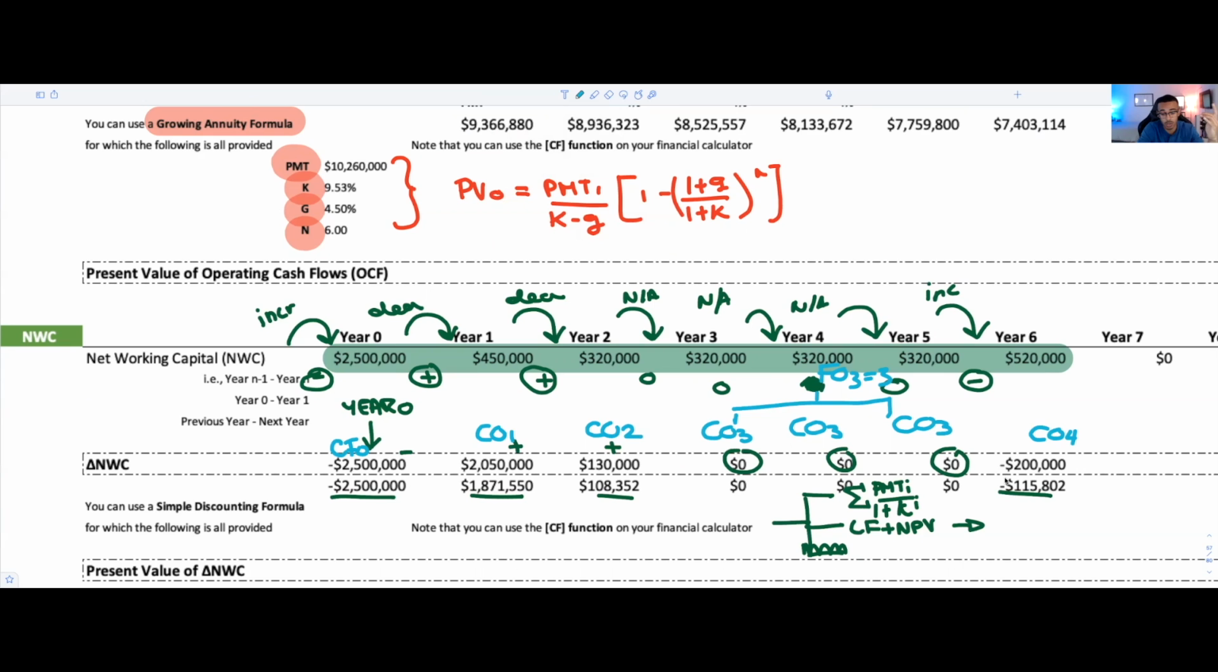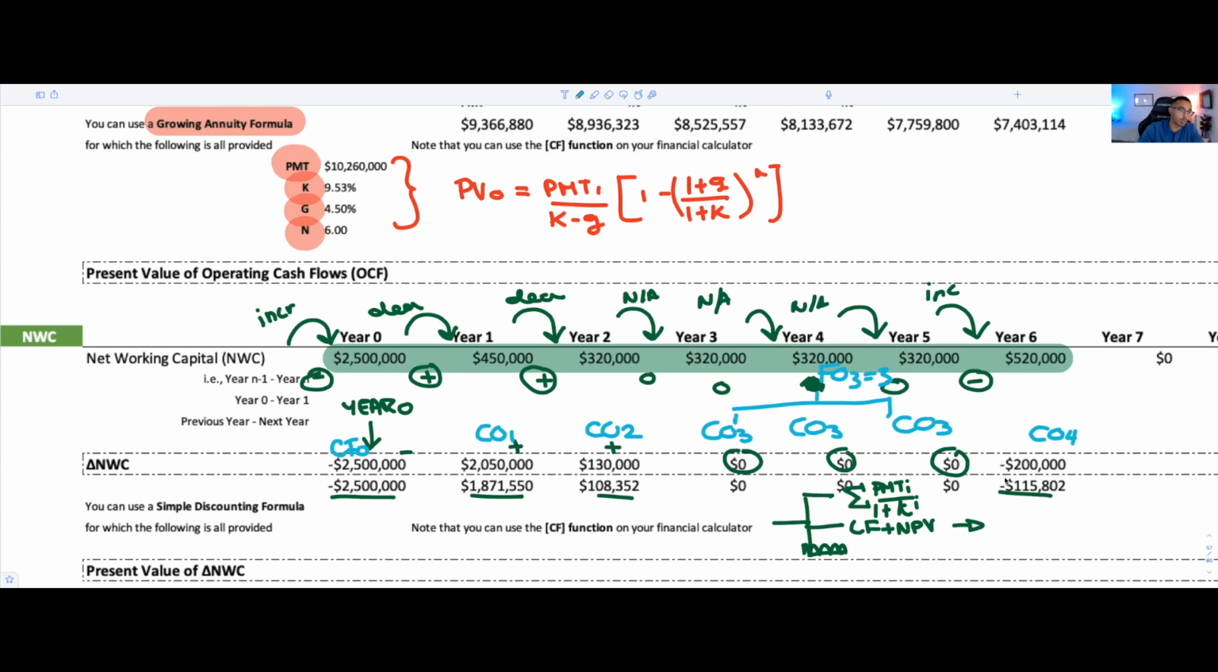FO2 is equal to 1 as well. You put CO3 as being 0, so leave it at that. But then you're going to put your frequency as being 3. Then you could go to CO4. You're going to put 200K, but it's going to be a negative 200K. And then you're good, right?